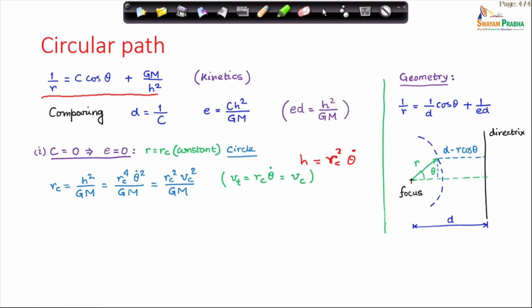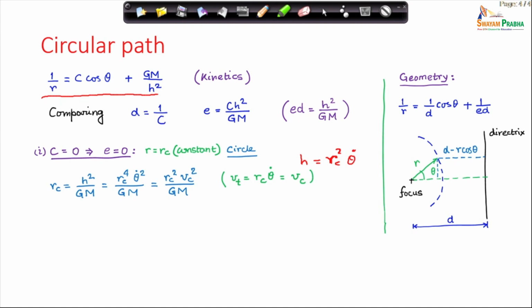This can be written because r c times theta dot is v c, the velocity on the circular path, which is actually v t, the tangential velocity. So, tangential velocity is r c into theta dot, and that is the orbital speed of the particle, called v c.